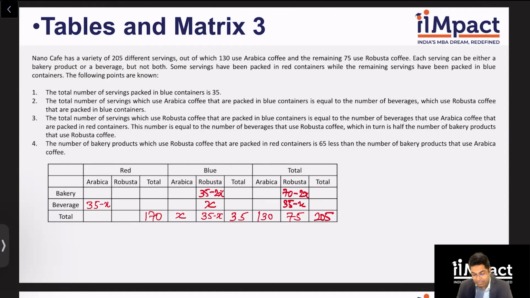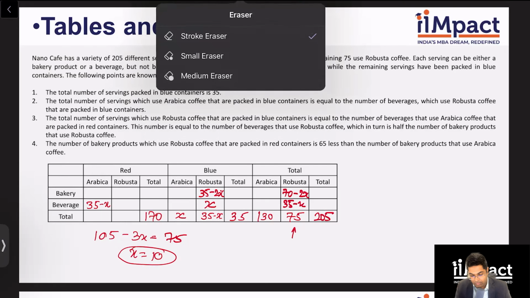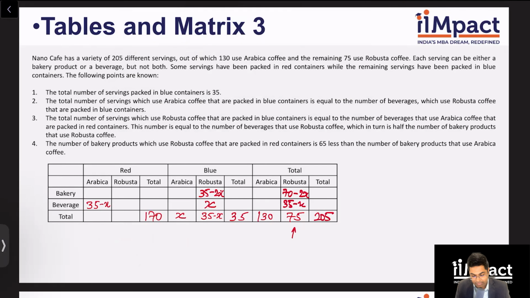We have bakery Robusta, we have beverages Robusta, and we have total Robusta, which we have not derived from each other. So here clearly I will get 105 minus 3X is equal to 75 if I add this column. And therefore I will get X equal to 10. Correct? So let's just quickly replace the value of X as 10 everywhere. So this becomes 25. This becomes 10 and 25.